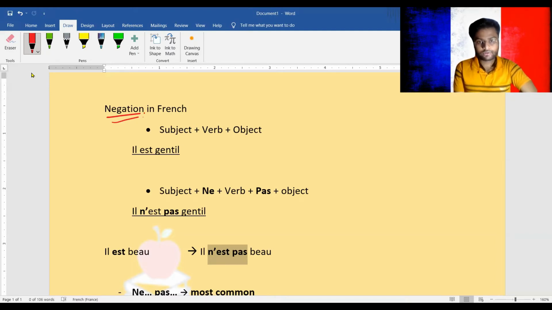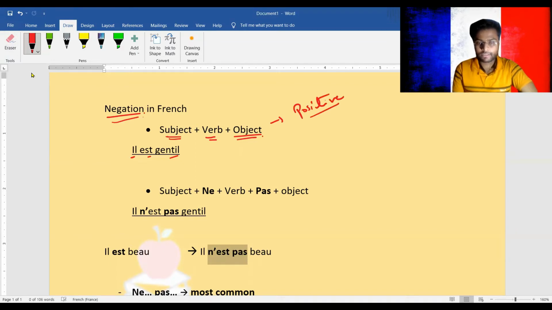In a normal sentence, what you will always observe is a subject, a verb, and an object. All right. For example, il est gentil. He's gentle. All right. So what you have to do while making a sentence into negative form, for example, this is a positive sentence.